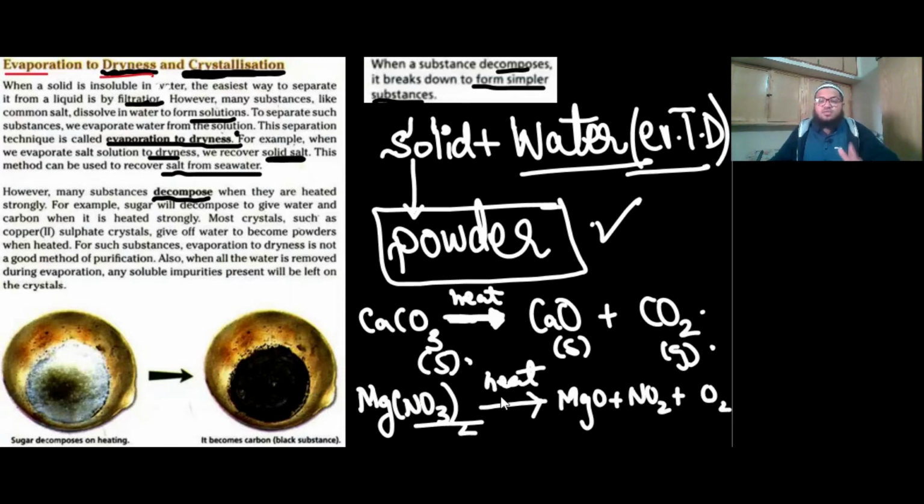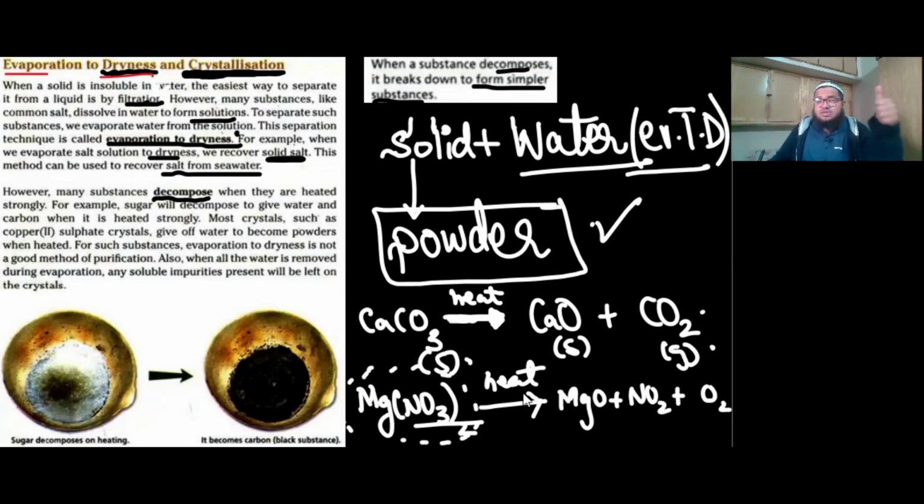Okay, so such substances, if they are dissolved in water or in a solution, cannot be separated out by just simple evaporation to dryness. If you heat them strongly and want to achieve this product, you won't get it, because that strong heating would have caused it to convert into other products. So again, evaporation to dryness.